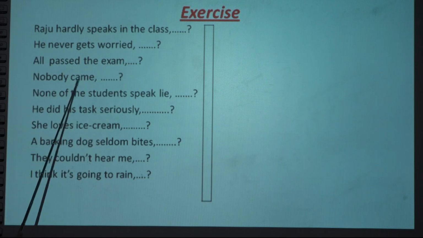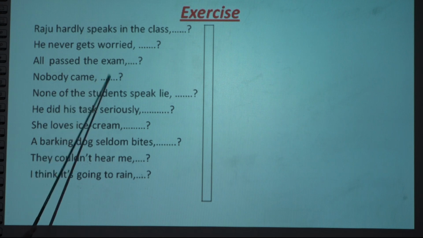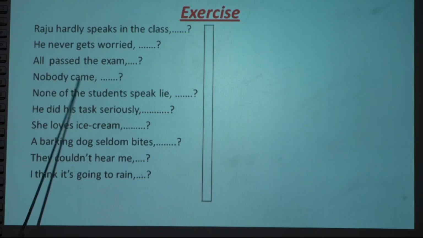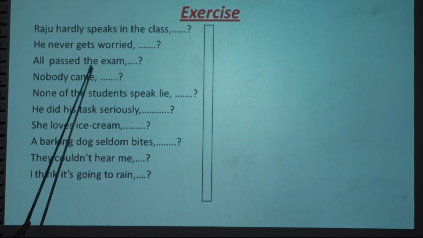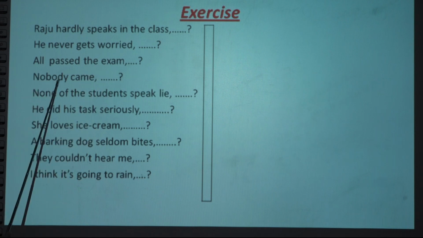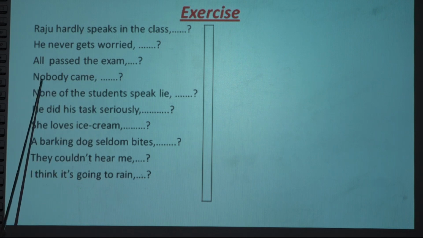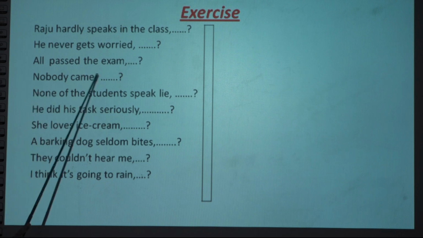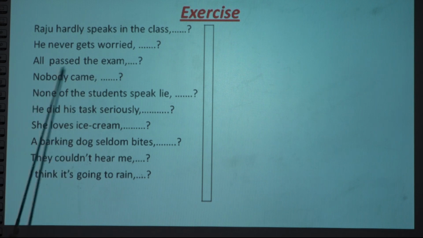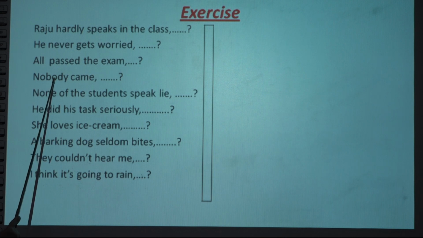Nobody came. Came is verb 2. Verb 2 means did. The auxiliary verb is did. Nobody is a negative word. No is here, right? So it is a negative sentence. Negative sentence means positive tag. So did nobody... Nobody, somebody, everybody, we use they.